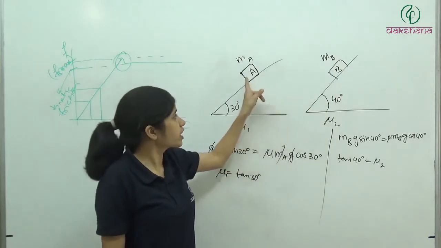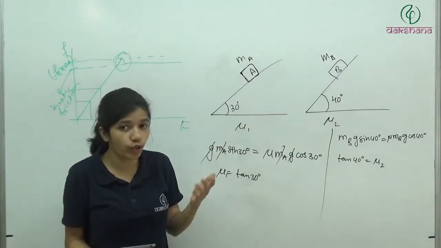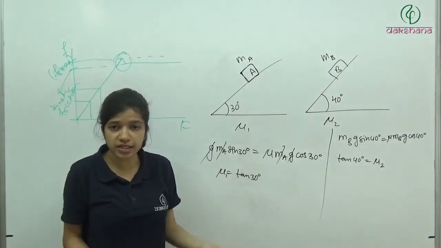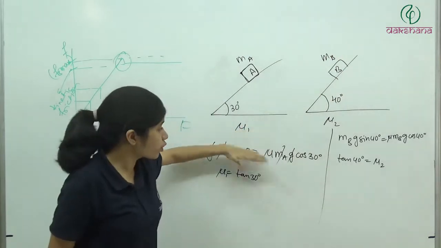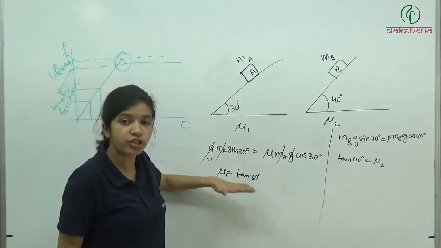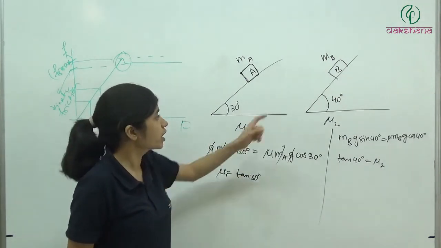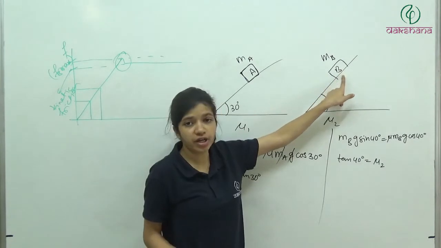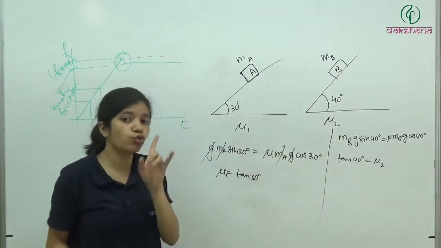Clear है? तो it doesn't depend on mass. इसका मतलब यहाँ पे mass of A can be equal to B or greater than or less than. It doesn't matter कि what is the value of mass. यहाँ पे जो angle of repose में change आया, या फिर the angle at which the block started sliding, उसमें जो change आया, it is because the coefficient of friction because of interaction between the surfaces has changed. ऐसा ही कुछ हुआ होगा पक्का.